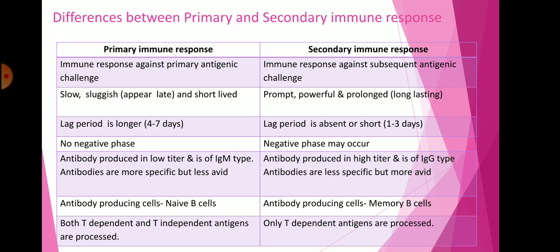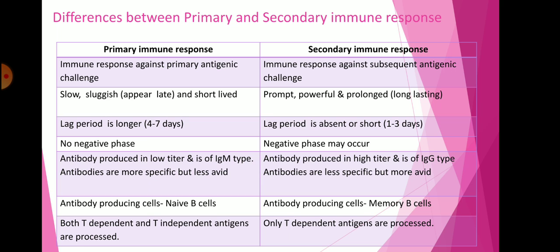In secondary immune response, the antibody is produced in high titer, and is of immunoglobulin G type, which is less specific but more avid, so it has more time to interact with the antigen.